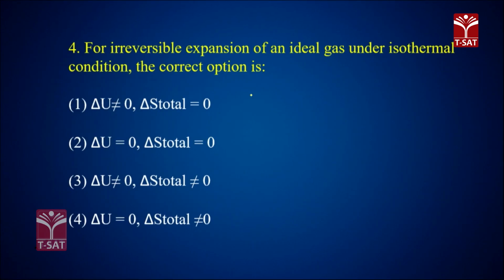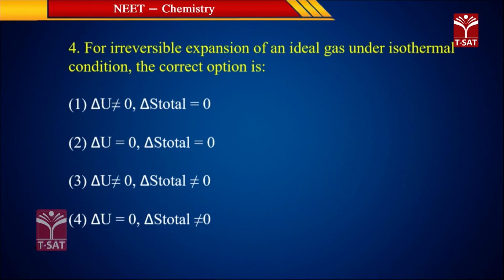Next, for irreversible expansion of an ideal gas under isothermal condition, the correct option is... Irreversible expansion means ideal gas under isothermal condition. Isothermal means delta T is equal to 0. If delta T is equal to 0, then delta E, or else we can call it delta U, is also equal to 0.